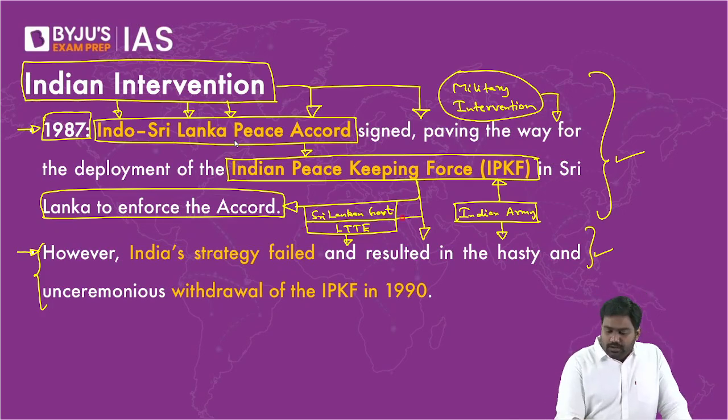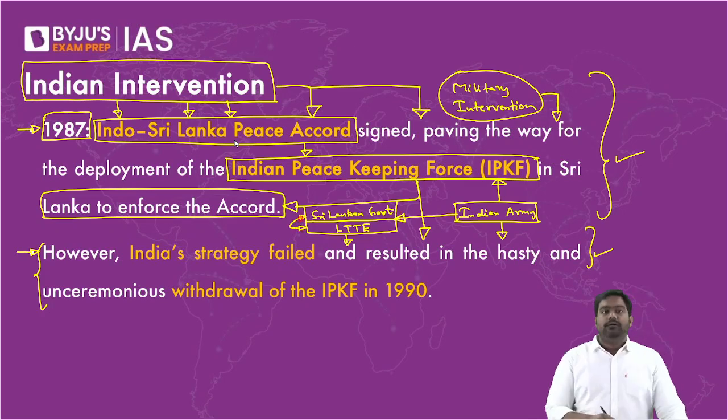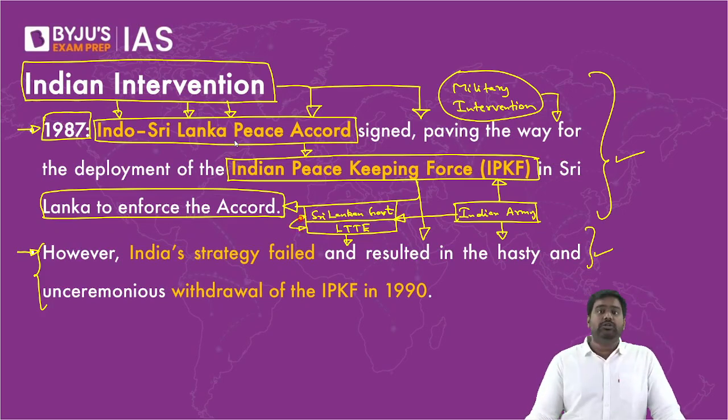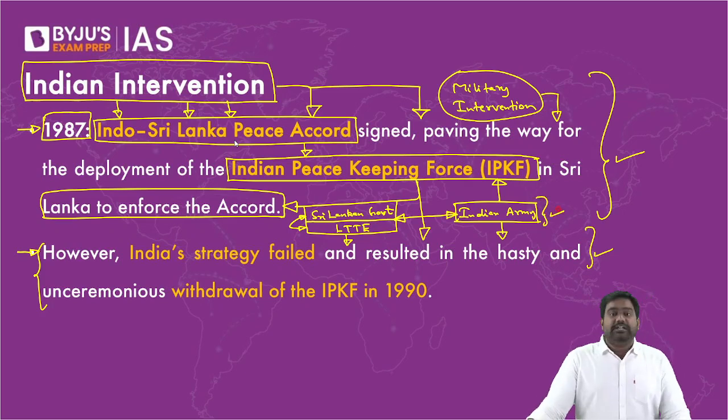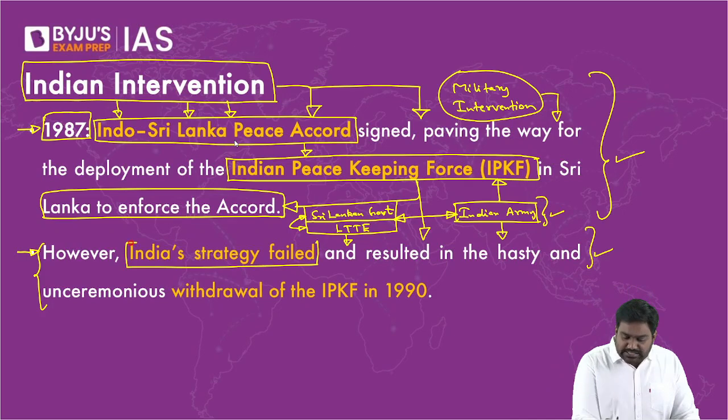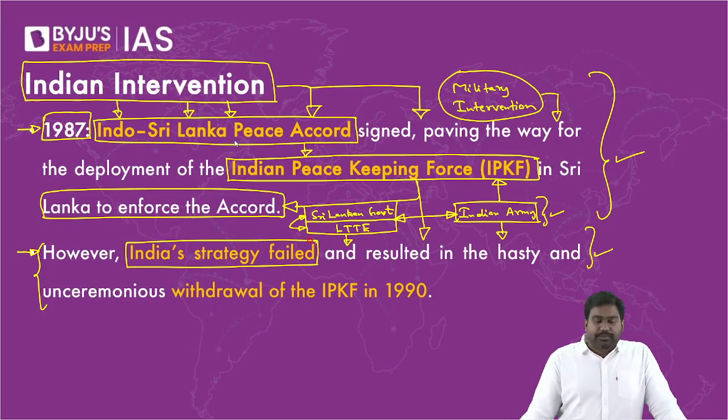In the middle of this, our Indian soldiers got trapped. And according to many reports, there was a collusion, right, on where Indian troops are deployed. It would pass on this information to LTTE so they could target Indian troops and take revenge against India. This was the tragedy that occurred. Right? It was a failed strategy of India. It became a disastrous involvement. The peace accord was a failure. Right? The peace didn't continue.